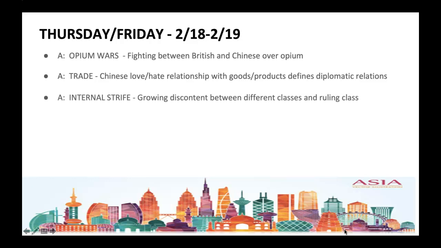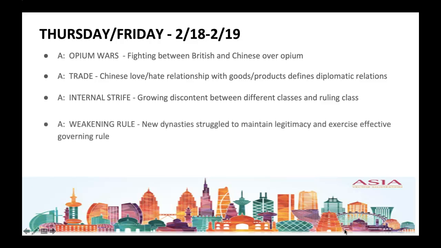Additionally, signs of internal strife became evident as growing discontent between different classes in China and the ruling class became even more apparent. Also, there was weakening rule from within. The new dynasties that came to power did struggle to maintain legitimacy in the eyes of many Chinese, and their exercise of effective administration and governing rule just simply wasn't there.